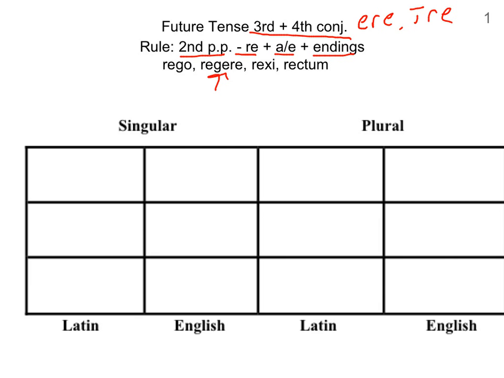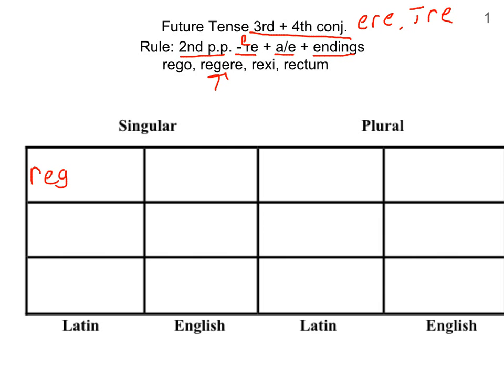The first person is always a little bit weird, so let's take a look at it here. There's exceptions in most cases. So REG. Now in this case we're actually going to be losing the whole ERE. In fact it might be easier to think of it as chopping off the whole ERE instead of just the RE.